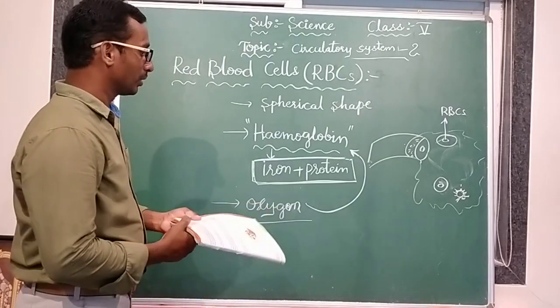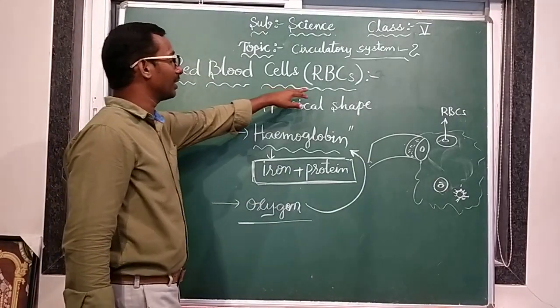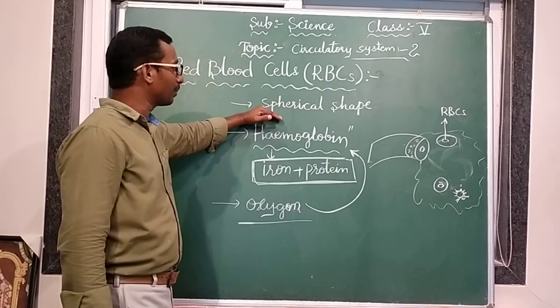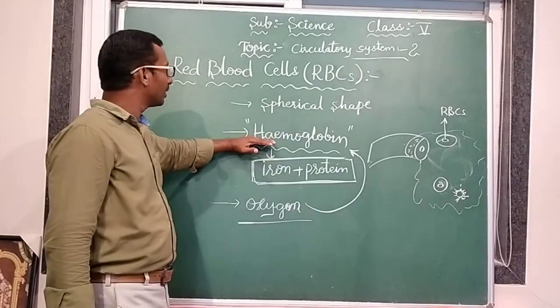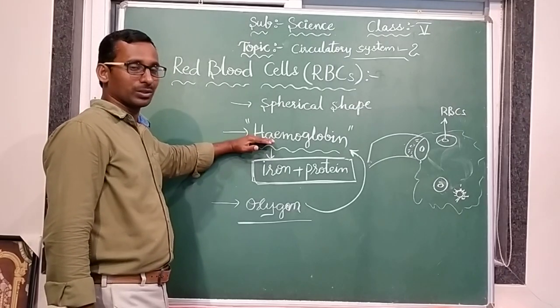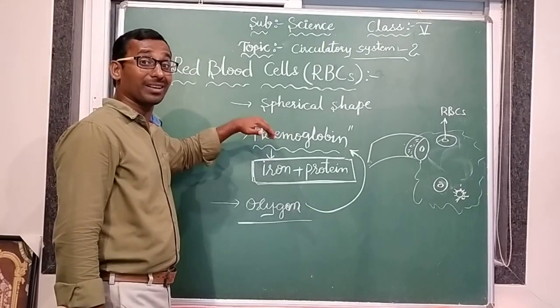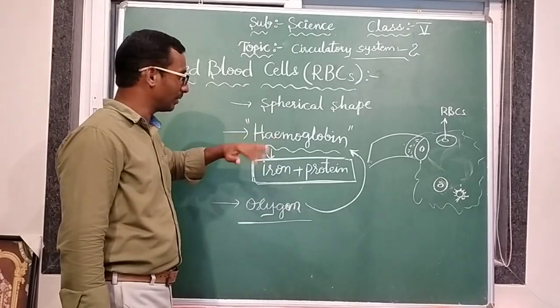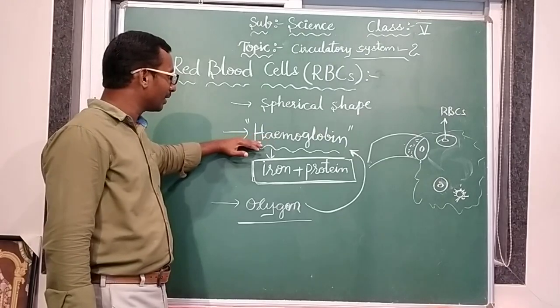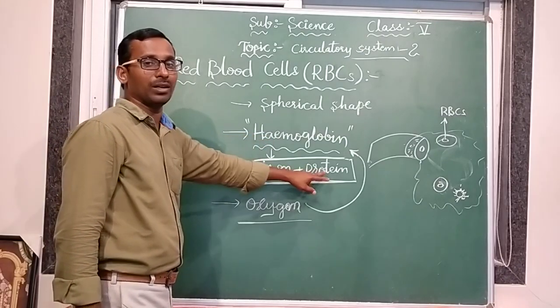Red blood cells, shortly written RBC. They are spherical in shape, and in these red blood cells there is hemoglobin, a color pigment. With its help, our blood is red. It is made with the help of iron and protein.